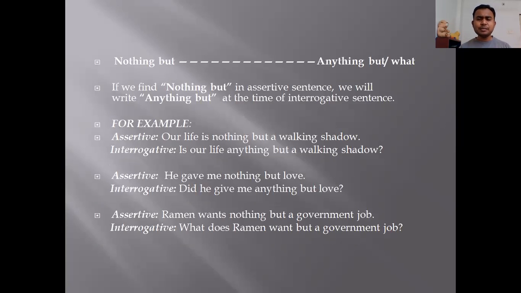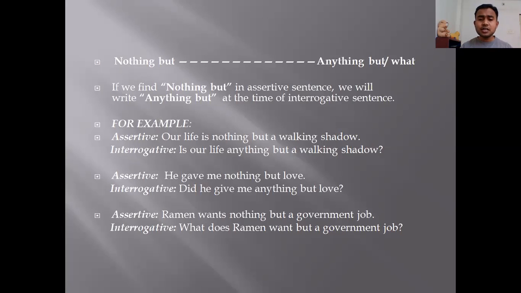Next. Sometimes the sentence has the words nothing but. If the sentence has got the words nothing but, and when you are converting this assertive sentence into an interrogative sentence, in the interrogative you have to use anything but. Nothing but will become anything but, and all the rules are the same. Example, assertive sentence number 1: Our life is nothing but a walking shadow.